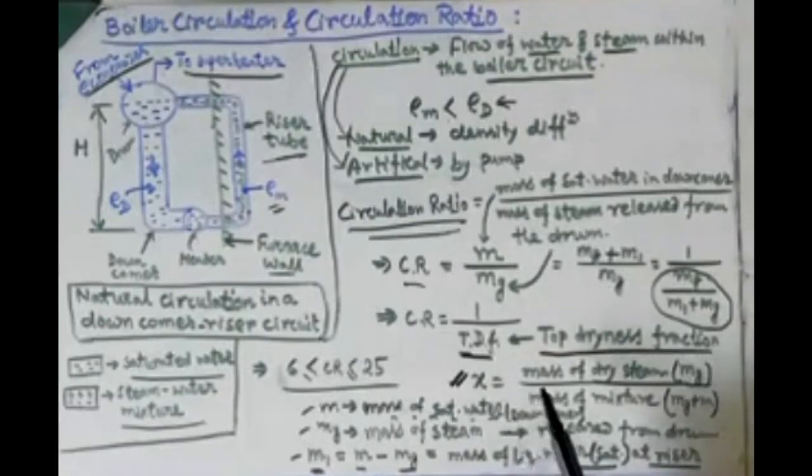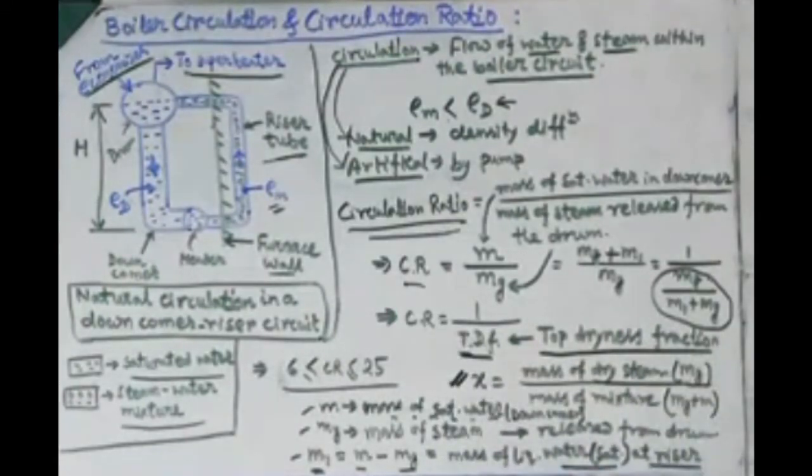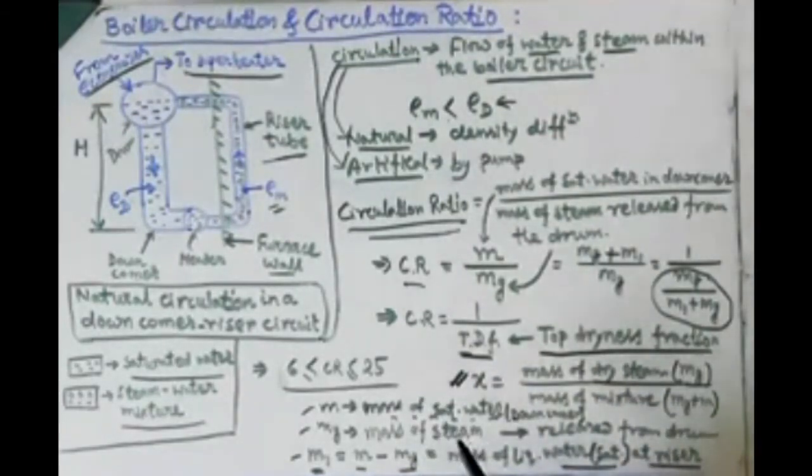And you all know that the dryness fraction should always be less than 1. It lies from 0 to 1. So if the denominator is less than 1, the result will always be greater than 1. That way we can say the circulation ratio will always be greater than 1. And the value of the circulation ratio lies between 6 and 25. Okay.